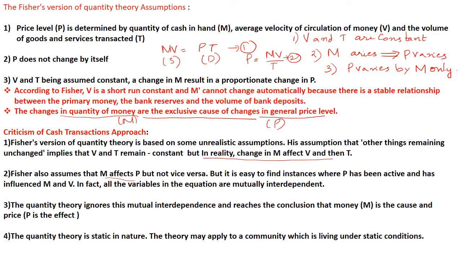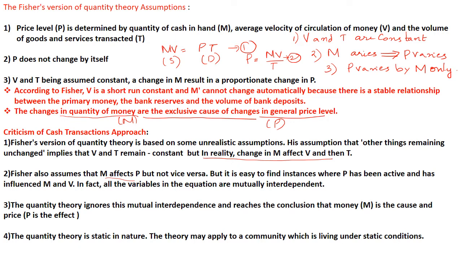Clear? Then P does not change by itself. Okay, so these are the important assumptions of this theory.